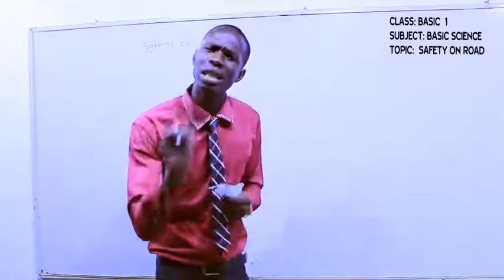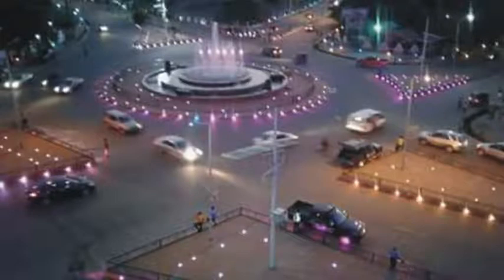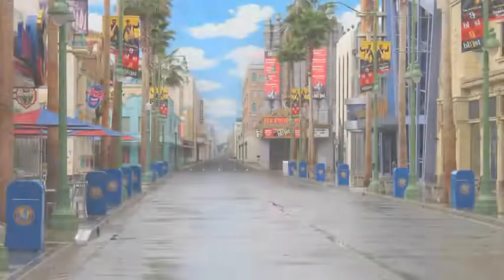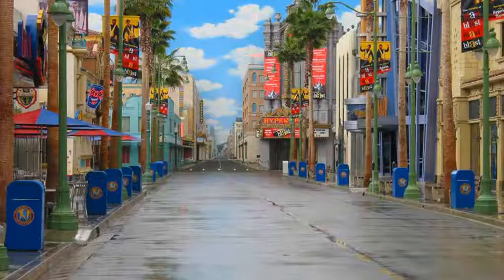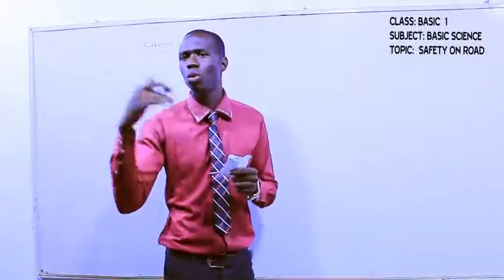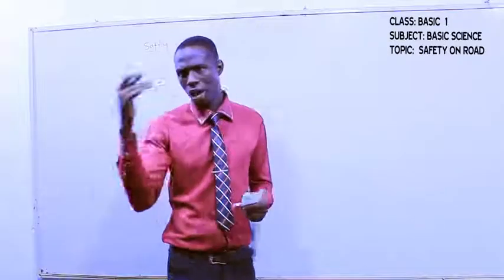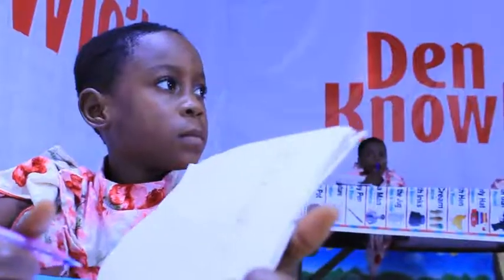By the way, what is a road? A road is a pathway that vehicles, cars, and human beings walk on, a pathway that leads from one place to another. We have types of roads.